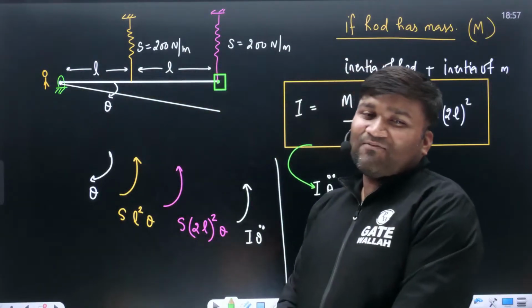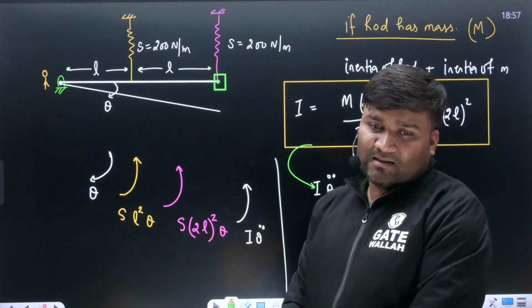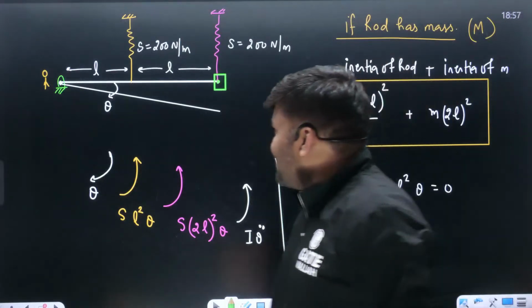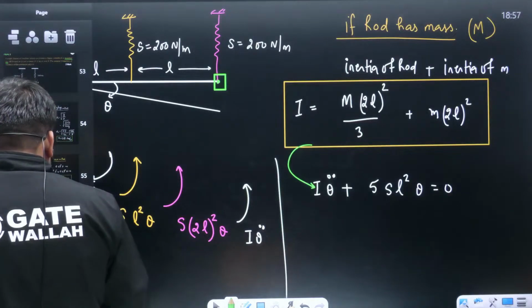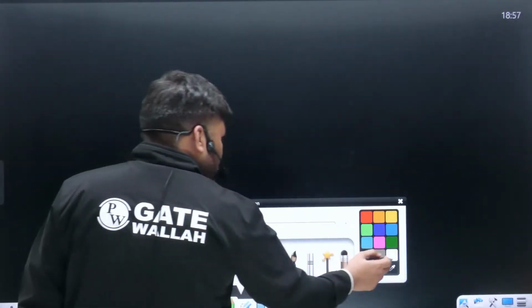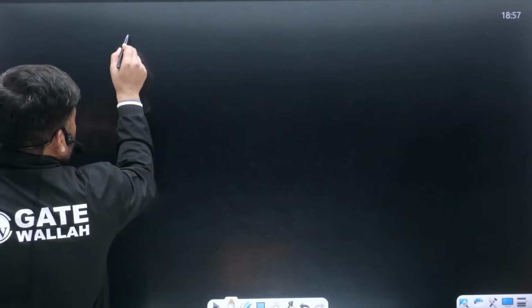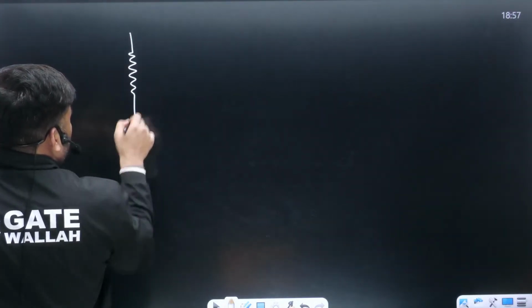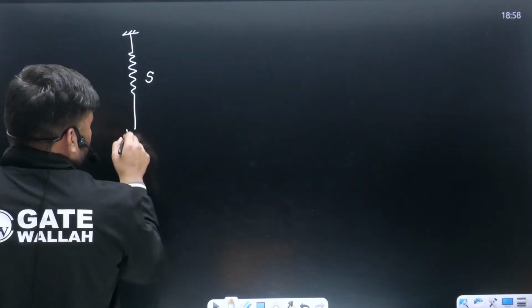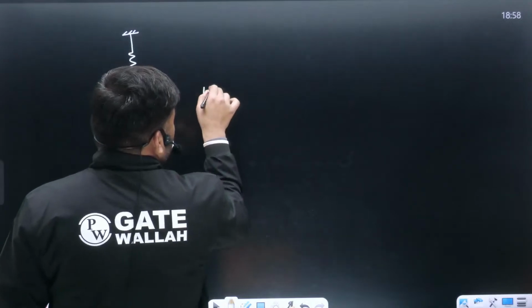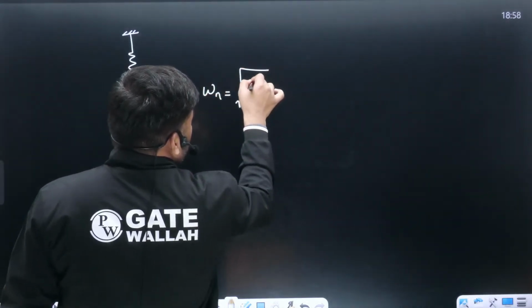The child is asking, if the spring also has mass, now what will we do? Come on, let's make it a little bit more difficult. We have studied this stiffness spring which has stiffness S. We have one mass m here. How much is the natural frequency? Omega n is under root S by m.